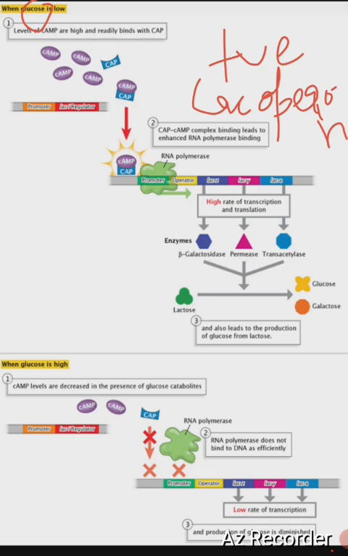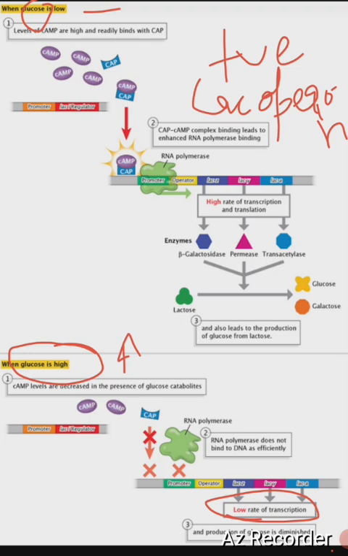So, this is a very important question, frequently asked in the CSIR NET exam or NEET exam, in which they will ask what will happen when the glucose is low, and what will happen when the glucose is high. So basically the presence of glucose here ultimately leads to the repression of the lac operon. You can see here when the glucose levels are high, there is a low rate of transcription. This you have to remember, that's it.